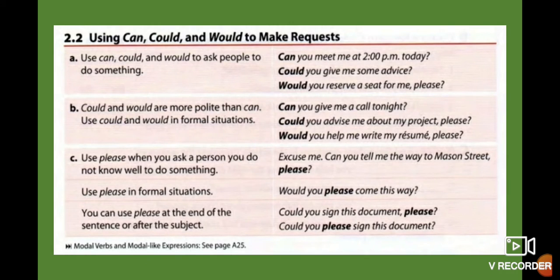Now you use can, could, and would to make requests. For example, could you give me some advice? Would you reserve a seat for me please? Could and would are more polite than can. You use can, could, and would in formal situations. Could you advise me about my project, please? Would you help me write my resume, please? That means this one is a formal situation. And also, you use please when you ask a person you don't know well to do something, or you pronounce this word, excuse me. Can you tell me the way to Mason Street, please? So that means it's a favor.